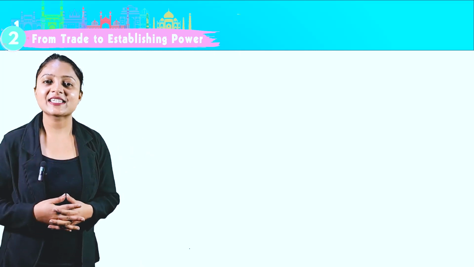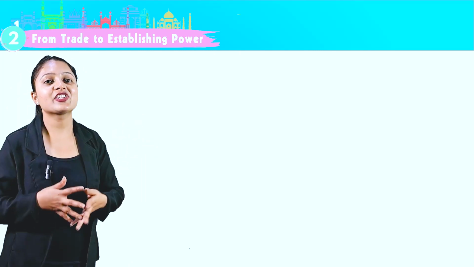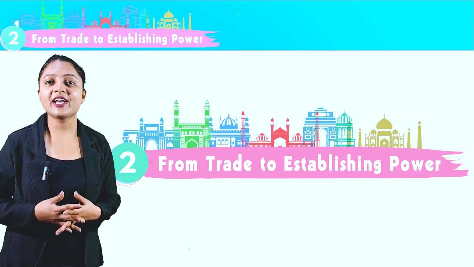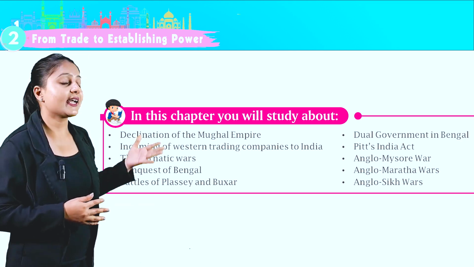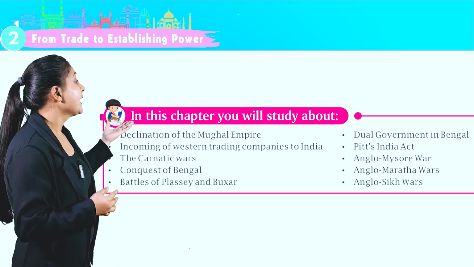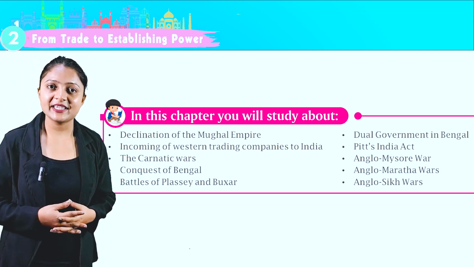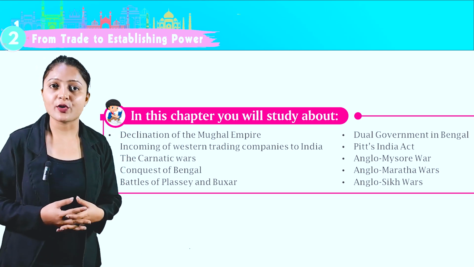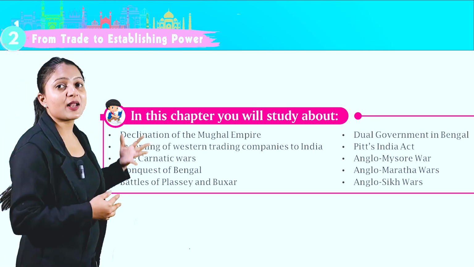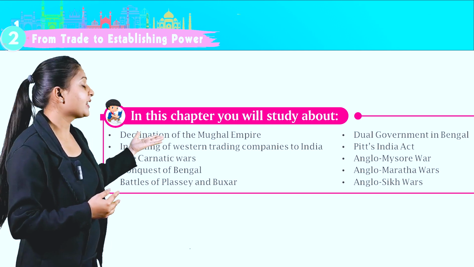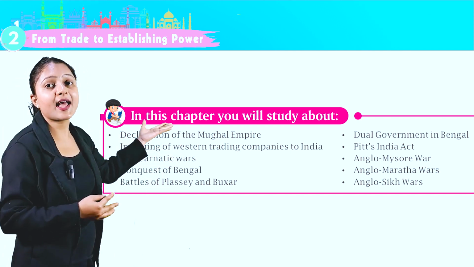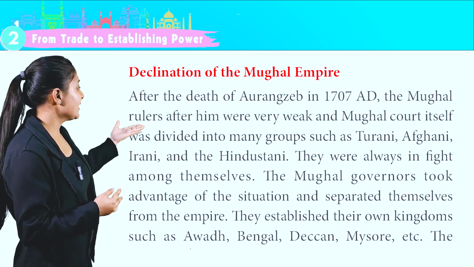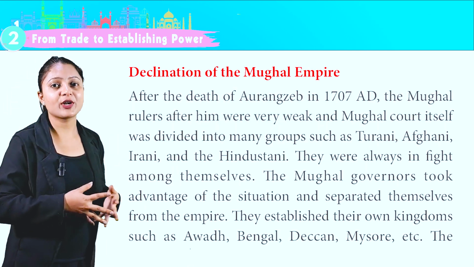So are you ready to start the next chapter of history, which is chapter 2, From Trade to Establishing Power. In this chapter you will study about the declination of the Mughal Empire, incoming of western trading companies to India, the Carnatic Wars, conquest of Bengal, Battle of Plassey and Buxar, dual government in Bengal, Pitt's India Act, Anglo-Mysore War, Anglo-Maratha War, Anglo-Sikh Wars. Let's first start with the declination of Mughal Empire.